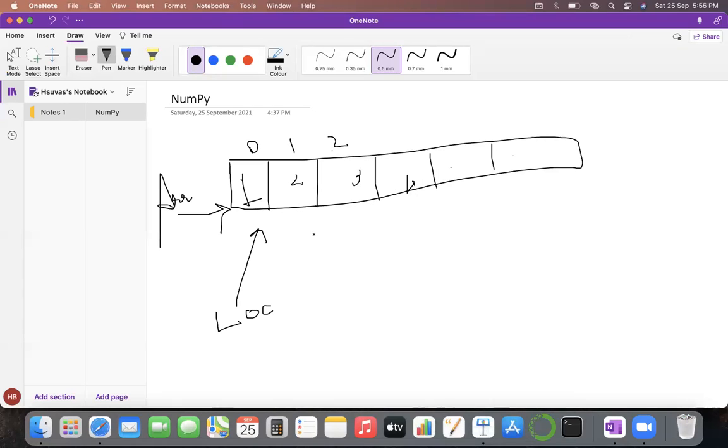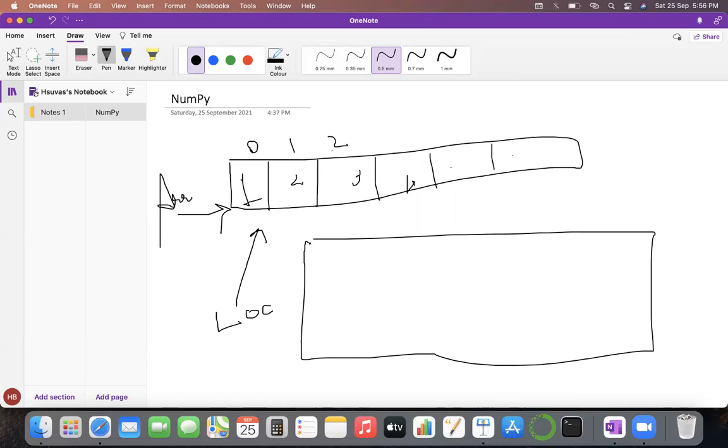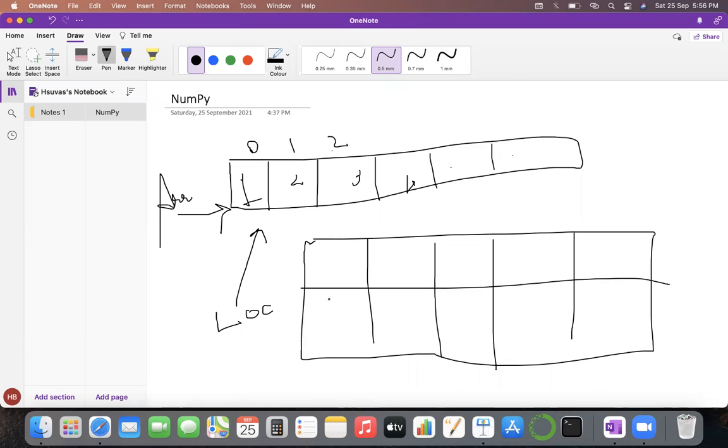If you check a list, the abstract view also looks the same as an array. But in computer memory, it might get saved differently. In this case, the arrays are stored in continuous memory allocation. In the case of a list, it might look like this: 1, 2, 3, 4, 5, scattered. So this is the difference.